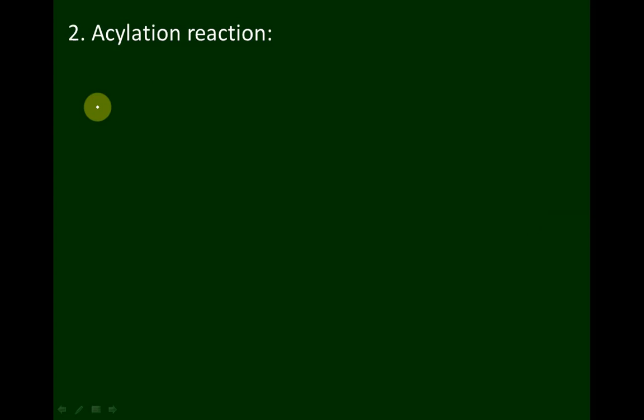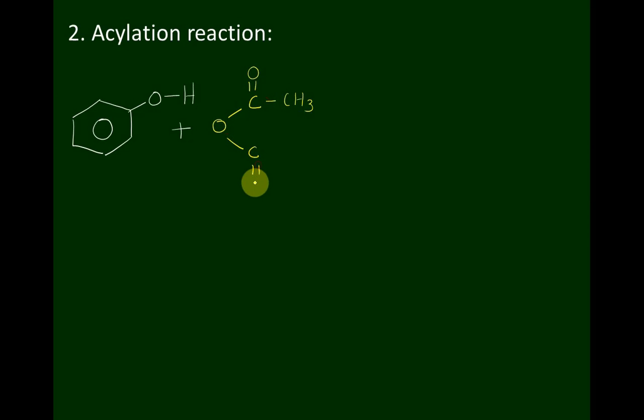Next, when phenol is treated with acetic anhydride, CH3 C double bond O, O, C double bond O, CH3, the name of the compound is acetic anhydride. These are all reactions involving cleavage of the OH bond, and they undergo electrophilic substitution reactions.